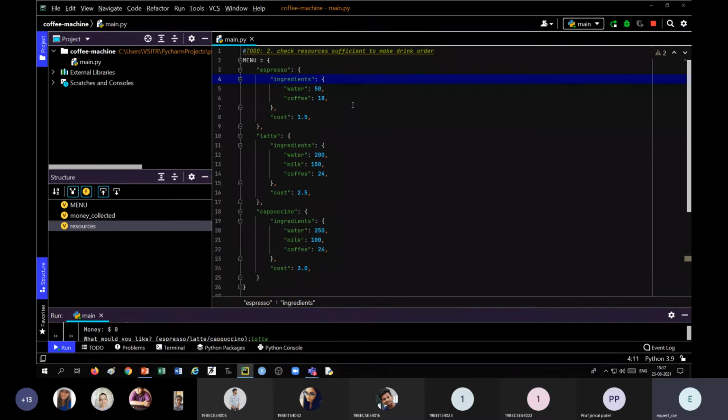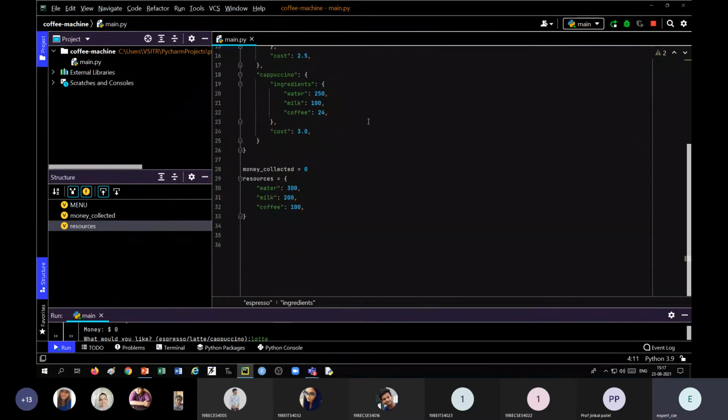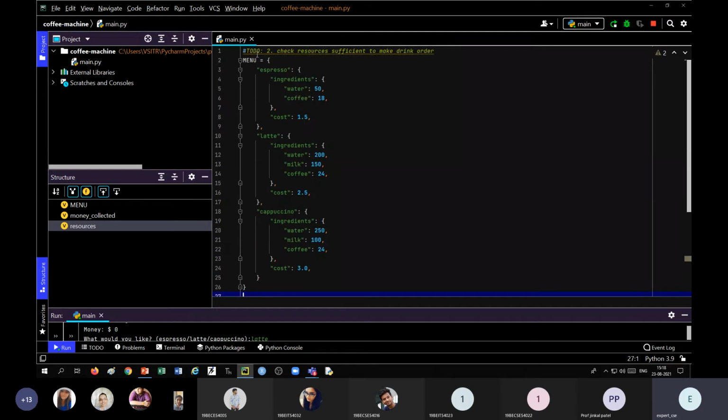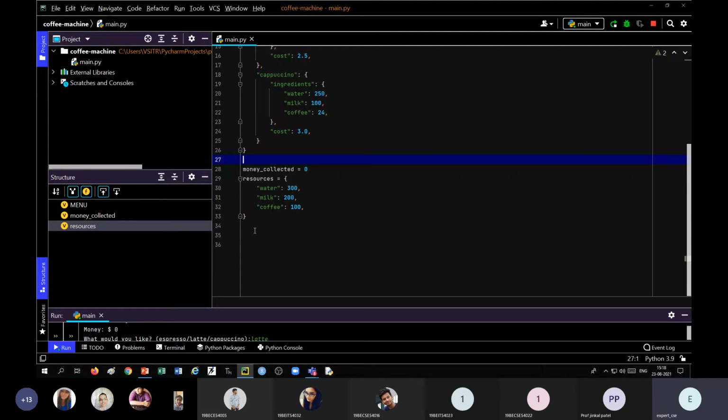Now the most important thing here is that if the program gets longer and longer, then, as we had already discussed, the program can be broken down into smaller problems, and they can be solved one by one, which we normally do using a to-do list. In previous programs I have used this technique, where we write to-do one, to-do two, first step, second step, and so on. For example, say here I write to-do.